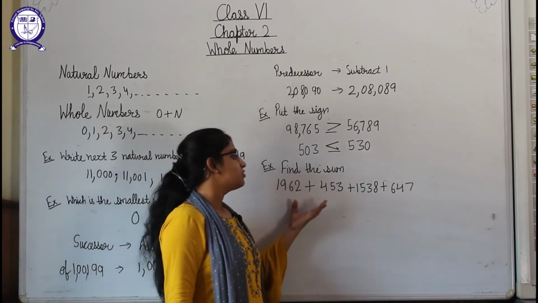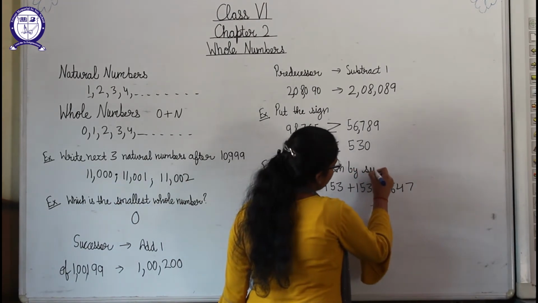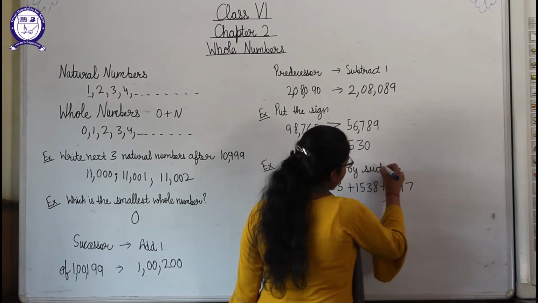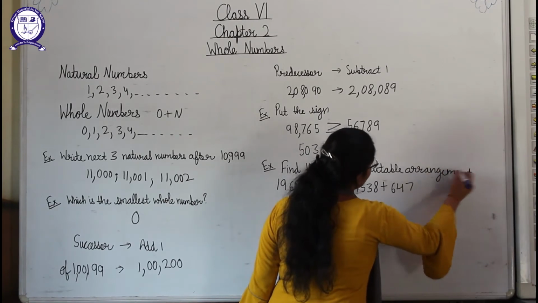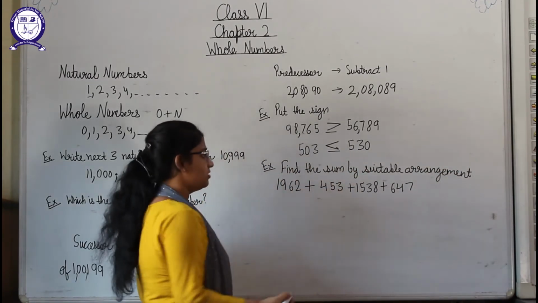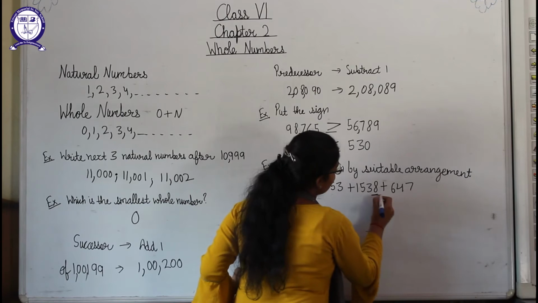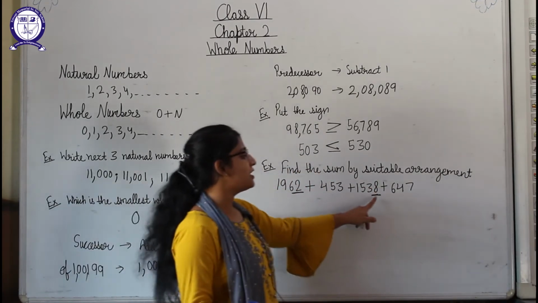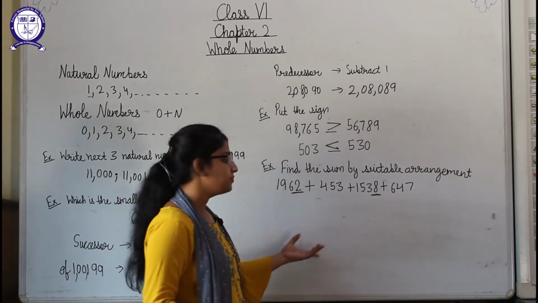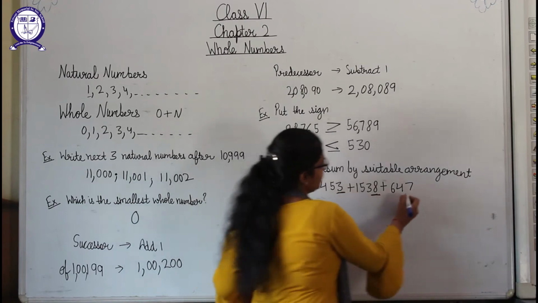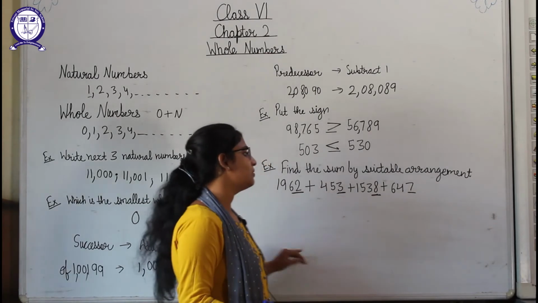Now find the sum. Students, we have to find the sum, but by suitable arrangement. What does suitable arrangement mean, students? Here if you start solving like this, then it will be a problem for you. So we will arrange the numbers here. Here at the end it is 2, and here at the end it is 8. We know that 2 plus 8 will give us 0 in the end, and it will be very easy for us to calculate further. Similarly, here 3 is at the ones place and here 7 is at the ones place. So 3 plus 7 will also give us 0 at the end, and it will be easy for us.